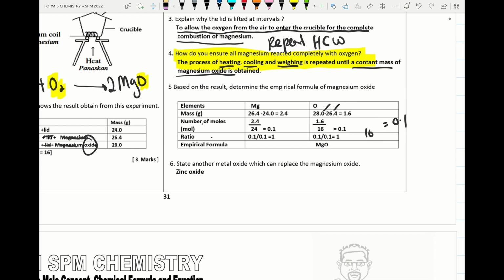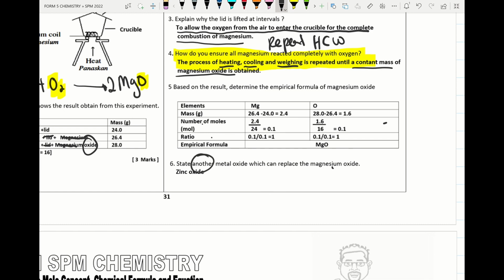Next we find the mole ratio. 0.1 divided by 0.1, we will get 1. So for the empirical formula, magnesium is 1 and oxygen is 1, so we erase the 1. The formula will be MgO.